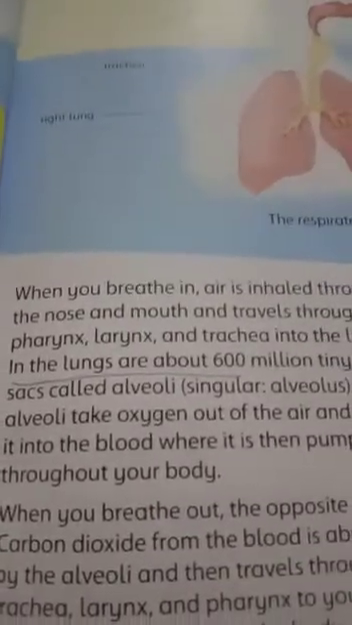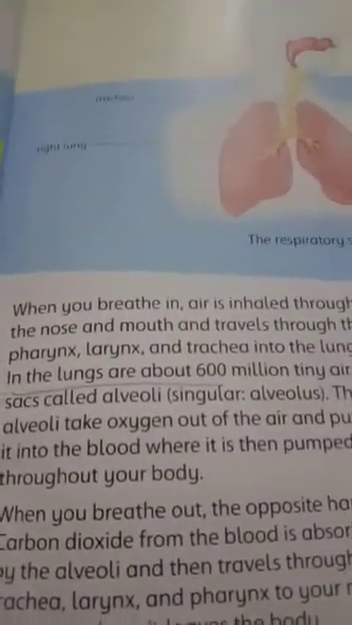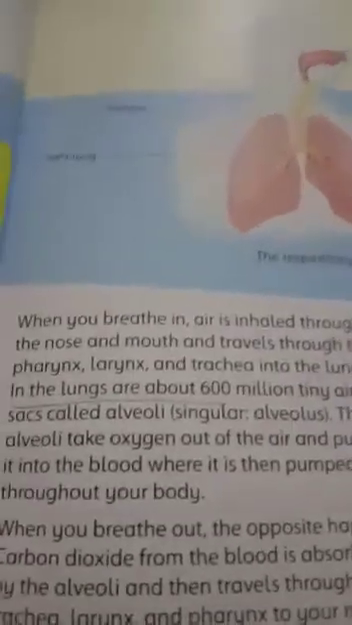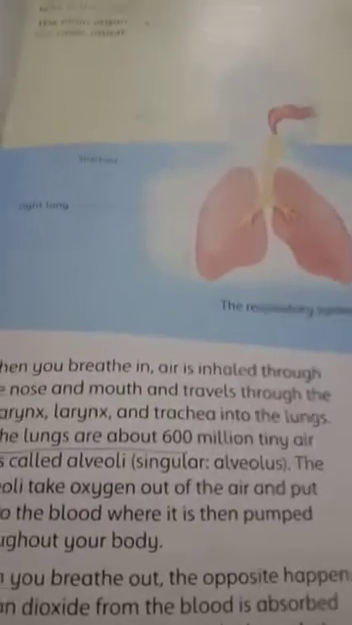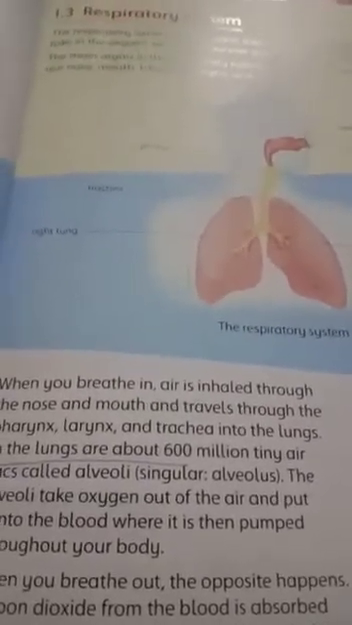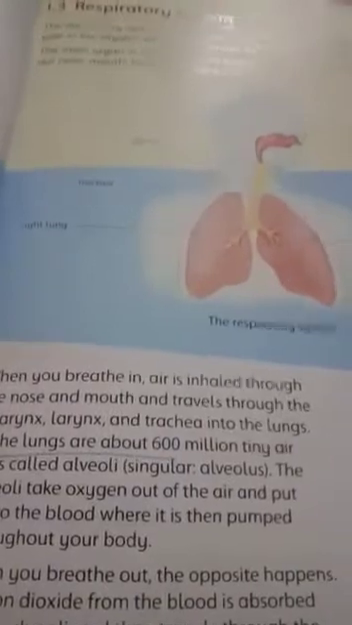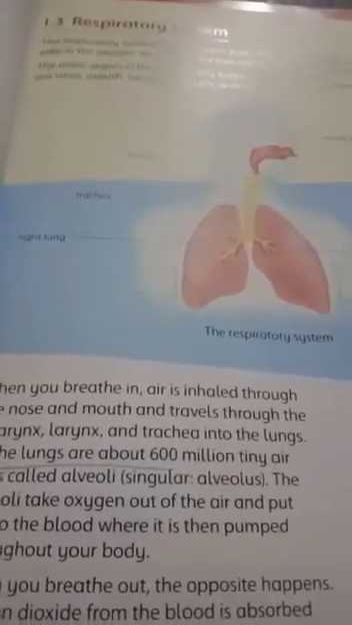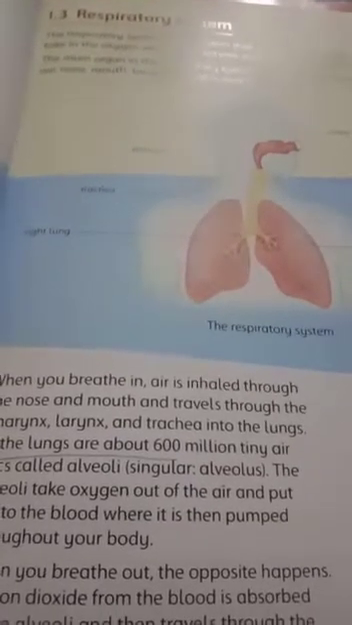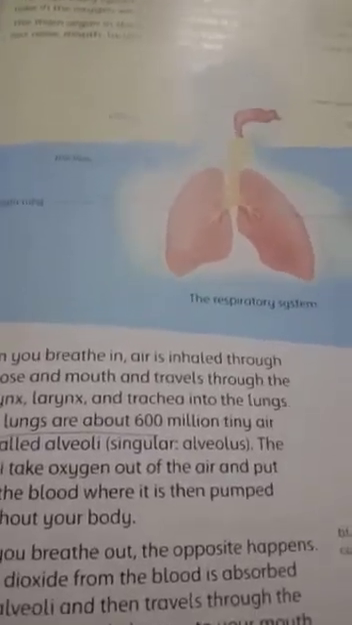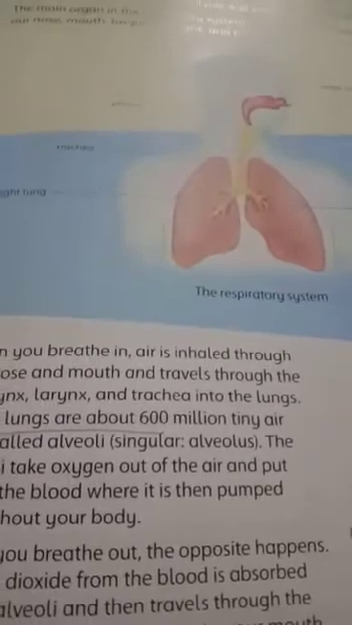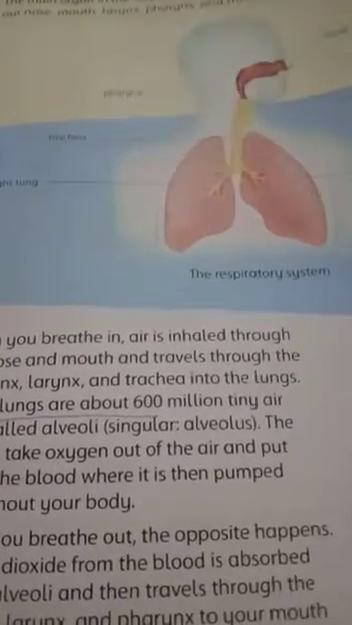In our lungs, girls, there are about 600 million tiny air sacs. These air sacs, you can see, when we breathe in, we take in oxygen, and our chest area increases. Why? Because when these air sacs are filled with air, it increases our chest area. These lungs are protected by the rib cage, which is a part of the skeleton system which we will learn about later on. These ribs protect our lungs from being damaged.